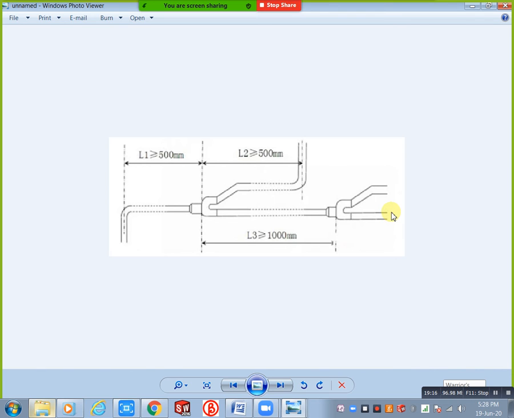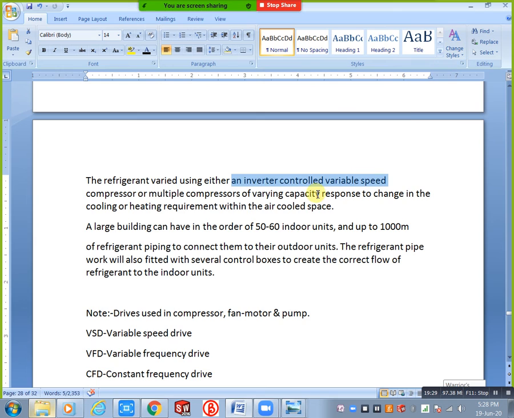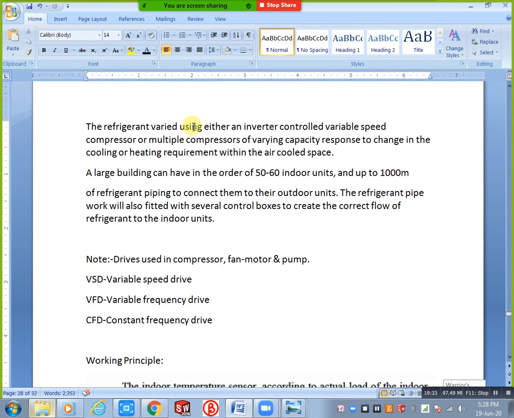Definitely you need this one, we need extra here. Just you can read this one now. The refrigerant varies using either an inverter controlled variable speed compressor or multiple compressors of varying capacity in response to change in the cooling or heating requirement within the air cooled space.